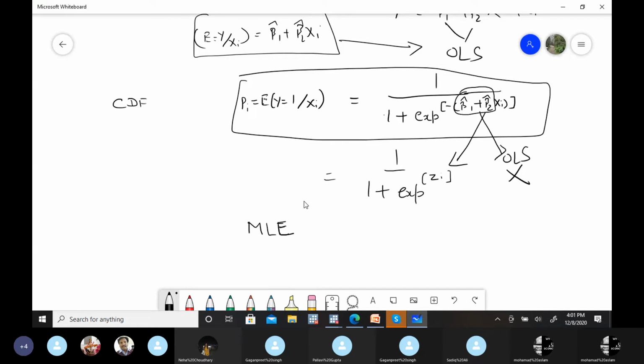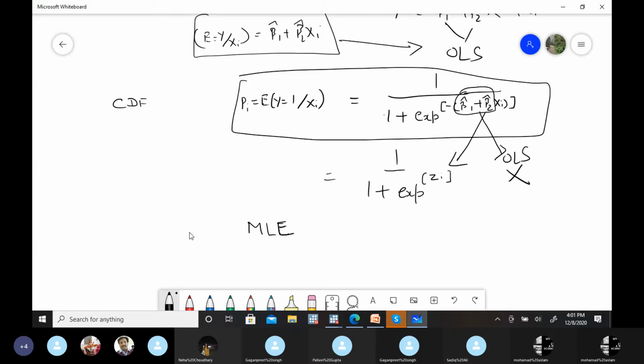Are these interpretations similar to what we are doing in the other models, or are these interpretations totally different? Before that, today we will first do this MLE methodology, then we will do this logit with the Stata software. That we will do tomorrow. Today just try to understand this MLE.